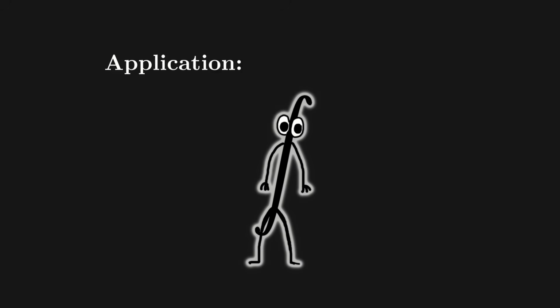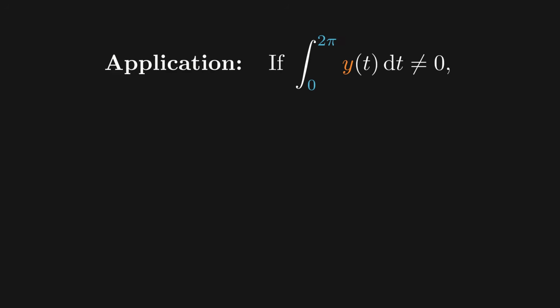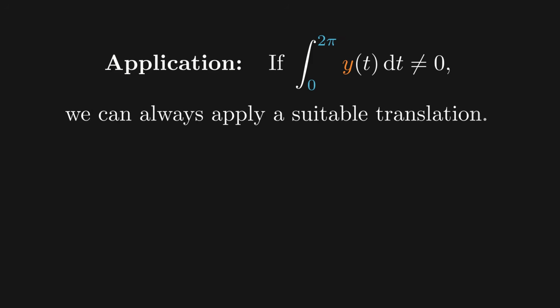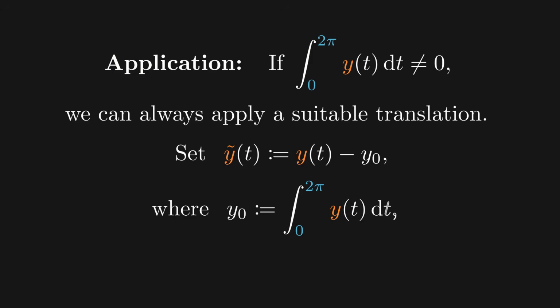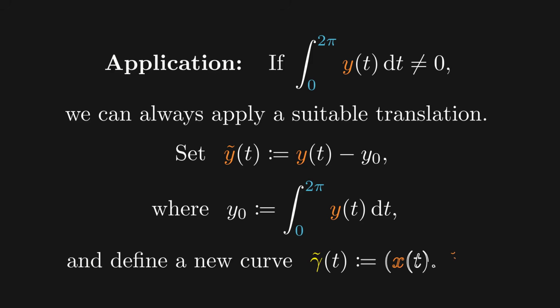To apply this result to our problem, note that the integral of y doesn't always have to be equal to 0. Nonetheless, if it is different from 0, we can always apply a suitable translation by setting y tilde of t to be equal to y of t minus y0, where y0 is the integral of y over 0 to pi. We also define a new curve gamma tilde by replacing y with y tilde.